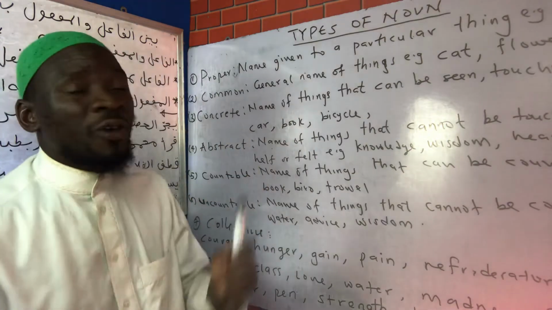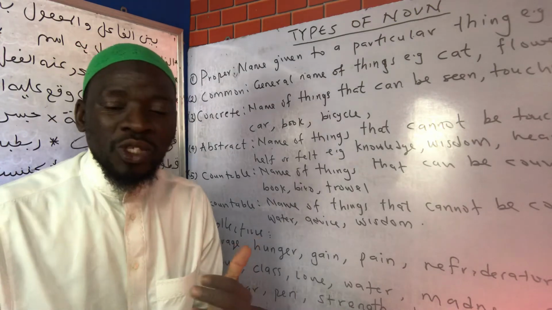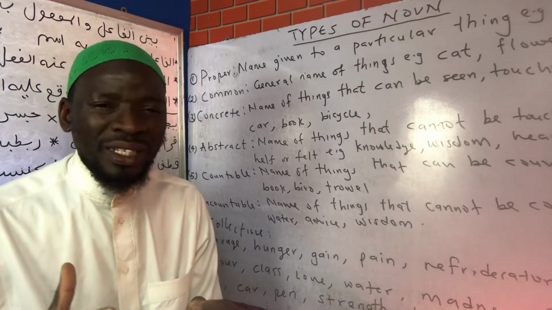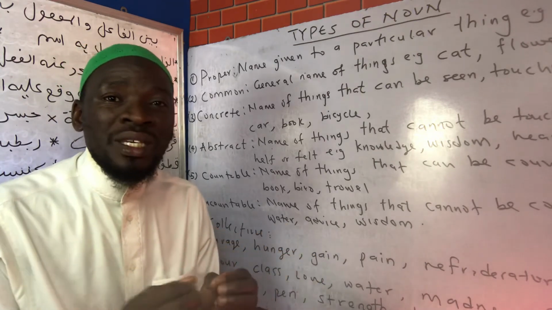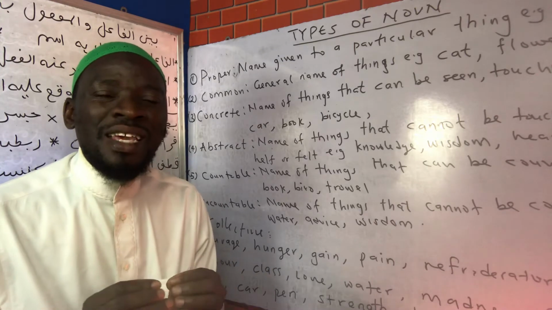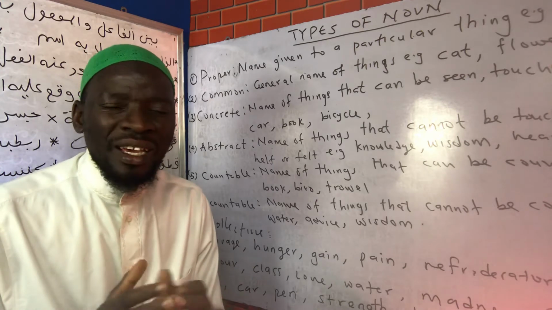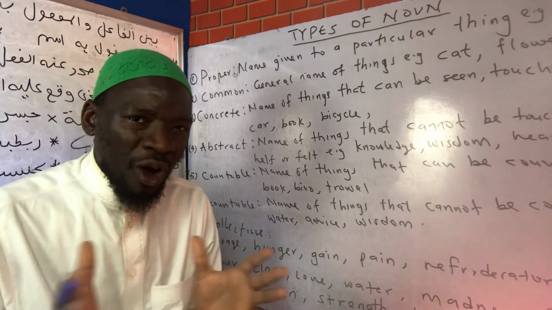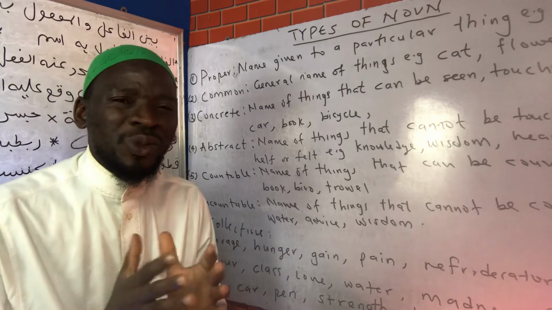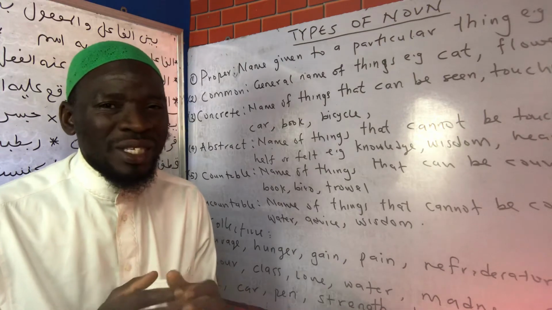Then the second type of noun is the common noun, and that is the opposite of the proper noun. When we say a proper noun is a name of a particular person or thing, then a common noun is a name that is common to people, common to things, common to animals. For instance, when we say girl, a girl is a name that is common to all girls. Then when we say woman, that name is common to them all. When we say man, boy, baby, it is a name that is common to them.